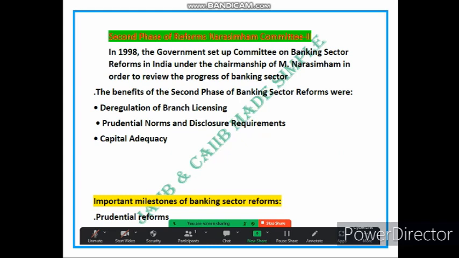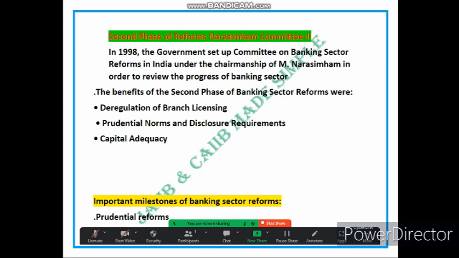So imagine a group of experts including M. Narasimhan who were appointed by the government to assess the functioning and performance of the banks after the initial reform. This committee is known as Narasimhan Committee 2. It conducted a comprehensive review of the banking sector and made recommendations for further reforms based on their findings.